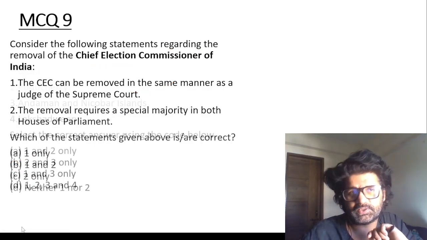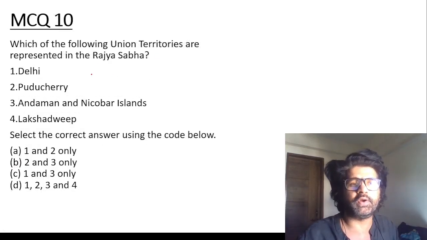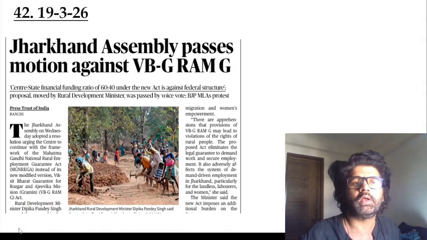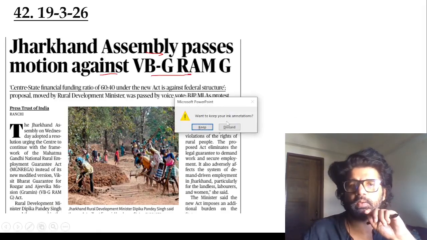Focus. MCQ 10. Which of the following union territories are represented in Rajya Sabha? Have a look at these options. The answer is A, 1 and 2, Delhi and Puducherry. Andaman and Lakshadweep, they don't have. Jharkhand Assembly passes motion against VBG Ramji.